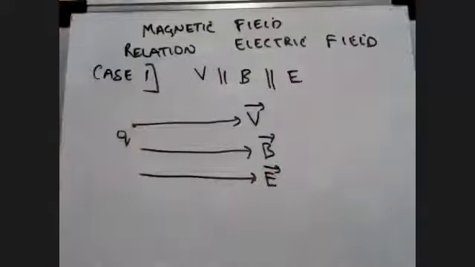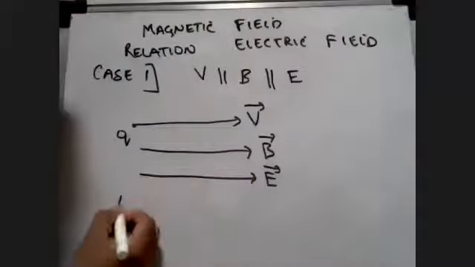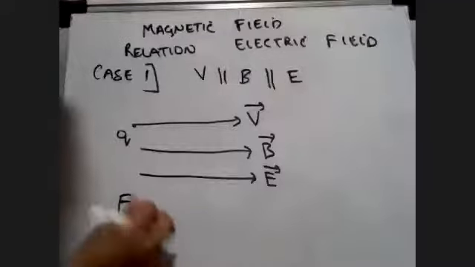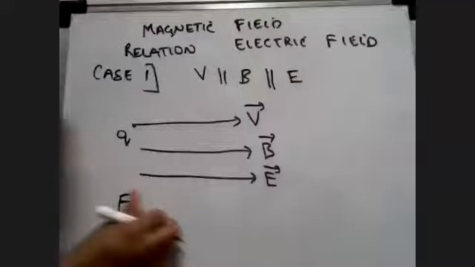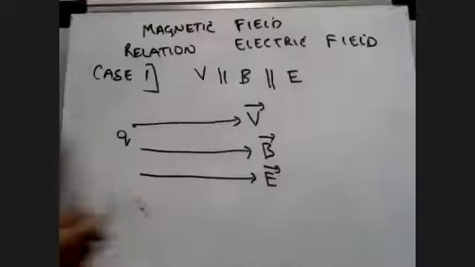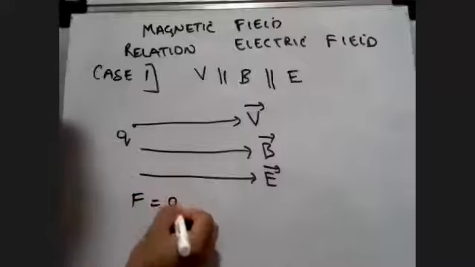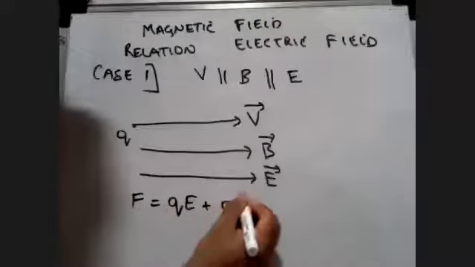Students, we have already done a sum based on this. What is Lorentz force now? By now you should know what Lorentz force is. F is equal to QE plus Q into V cross B.